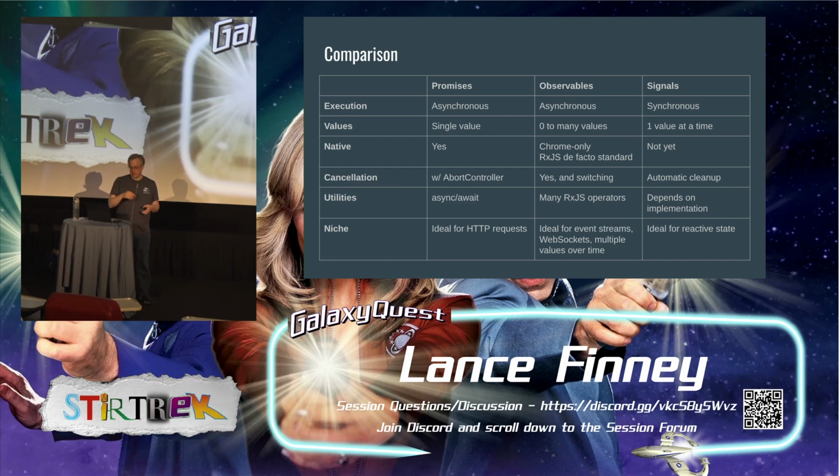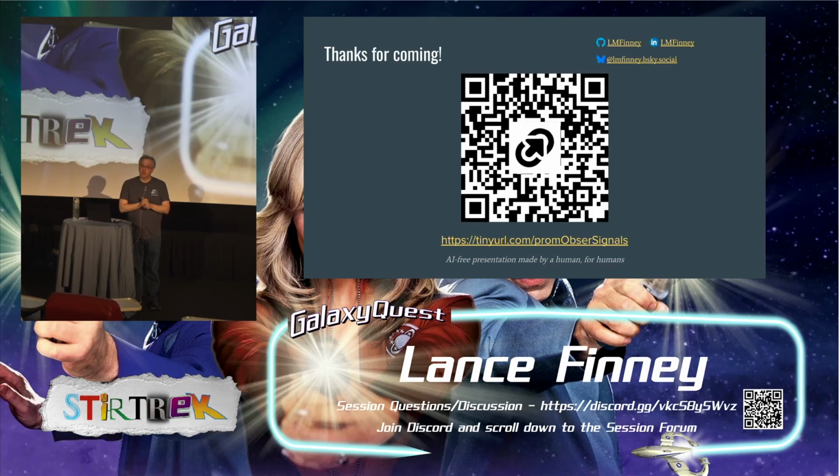And the niche for promises is HTTP calls. For observables, it's event streams, WebSockets, anything like that. And for signals, it's reactive state and state management to get things on your screen. And I hope that helps you understand the difference between these primitives and when to use them.